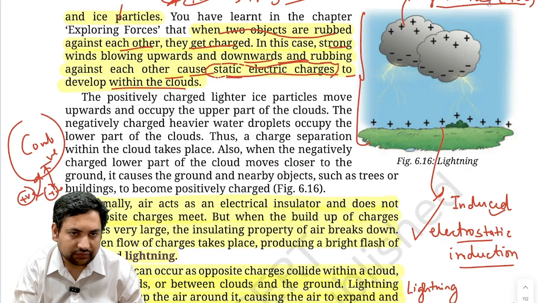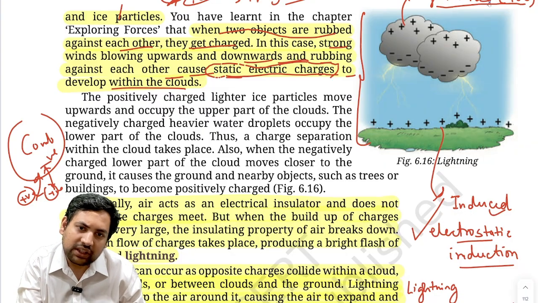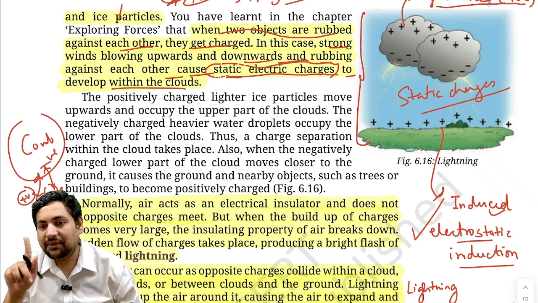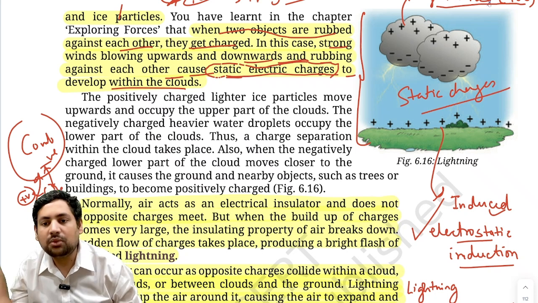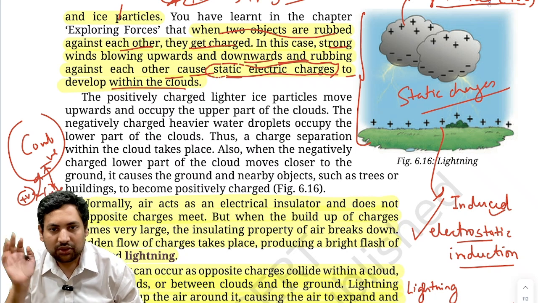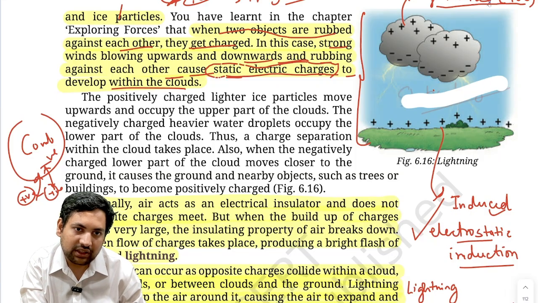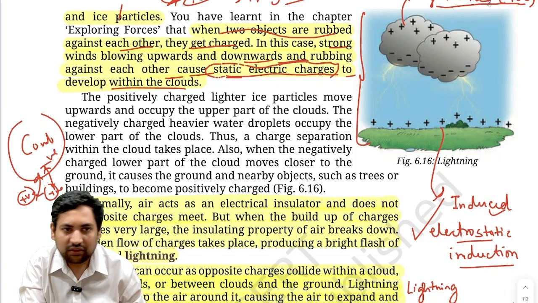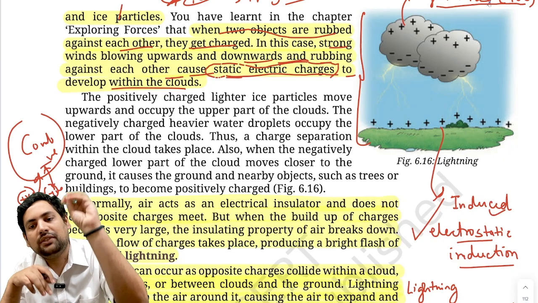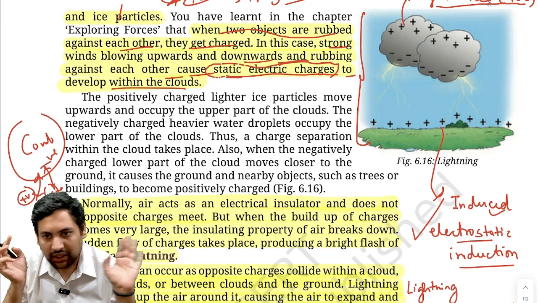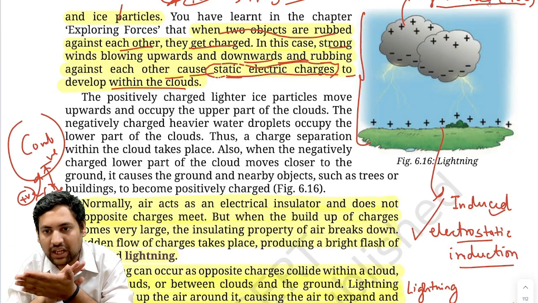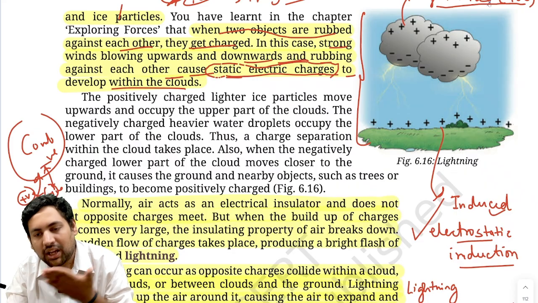Understood? We had seen earlier also that these are static charges. This is not dynamic charges. Dynamic charges are basically those which are moving, and that becomes electricity. So usually this is static charges only. Now what happens? See this. Till now you have understood that the droplets, ice, all these particles are formed because of strong winds, and they are rubbing against each other.